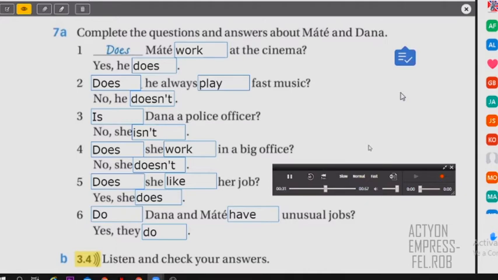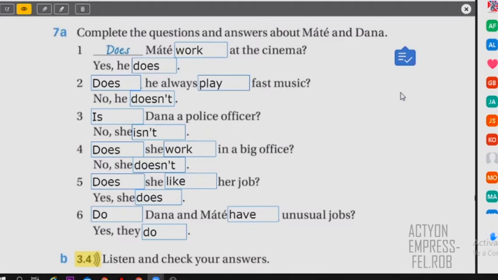Does she work in a big office? No, she doesn't. 5. Does she enjoy her job? Yes, she does. 6. Do Dana and Mate have unusual jobs? Yes, they do.